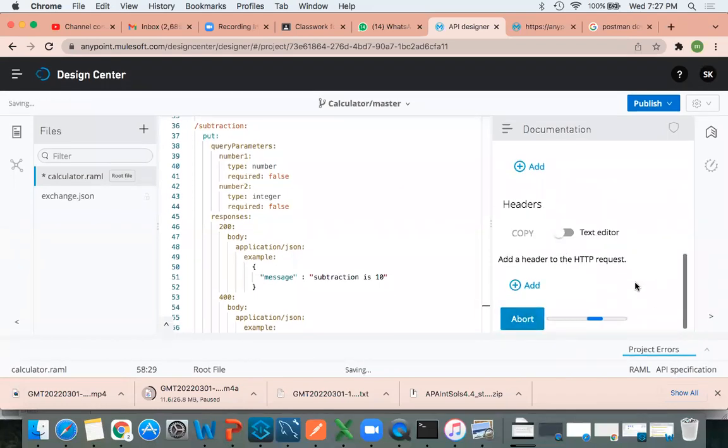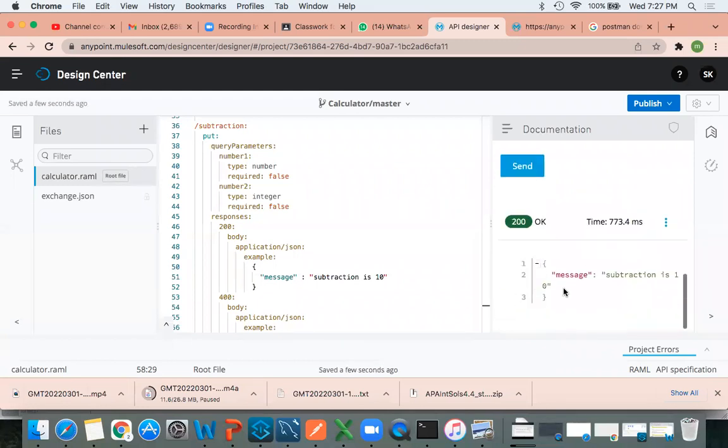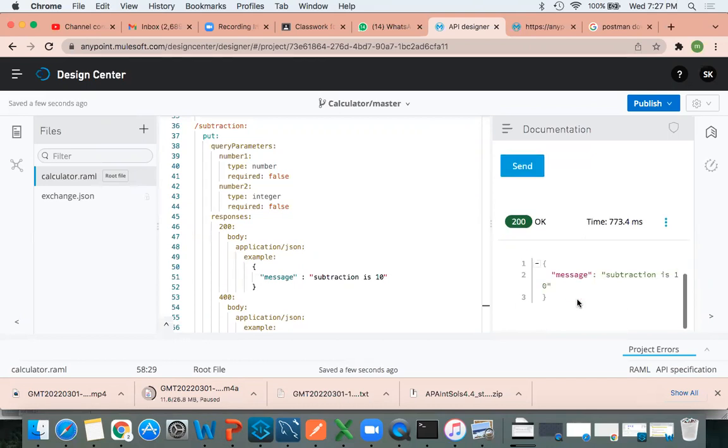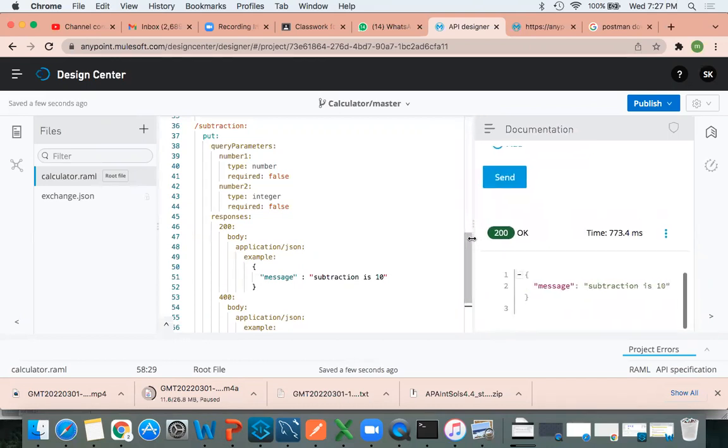What will happen? See, we'll get 200, success. Why? Because these are all optional fields. Required, we made it false. Understood? So even if you don't provide anything, you will get the success response. And also you keep the false, so optional is available. Yes, correct. If you make it required,